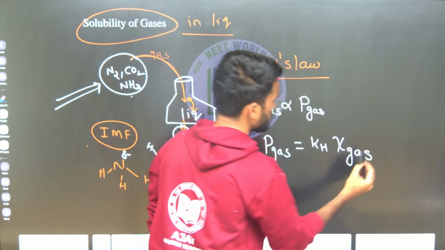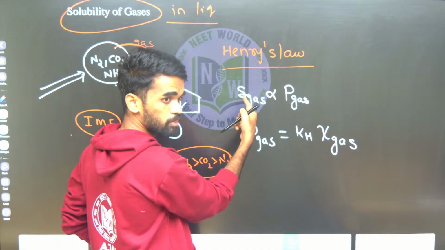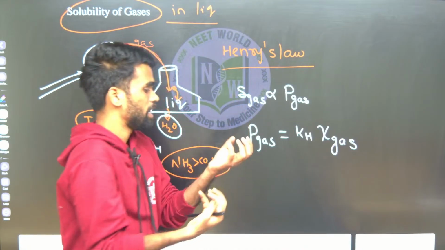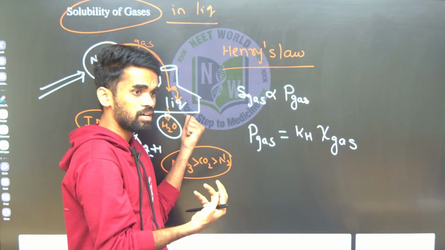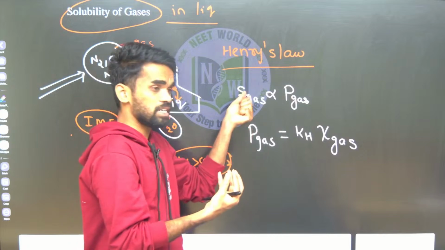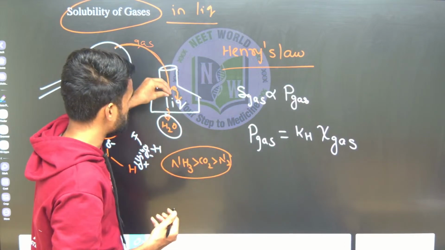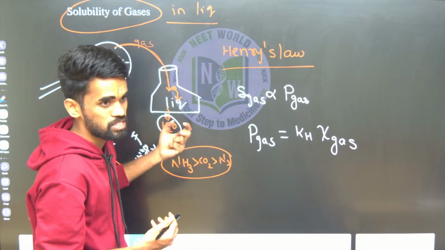Partial pressure of a gas is directly proportional to solubility. Solubility is nothing but the amount of that gas present in the liquid, which is the concentration of this gas.